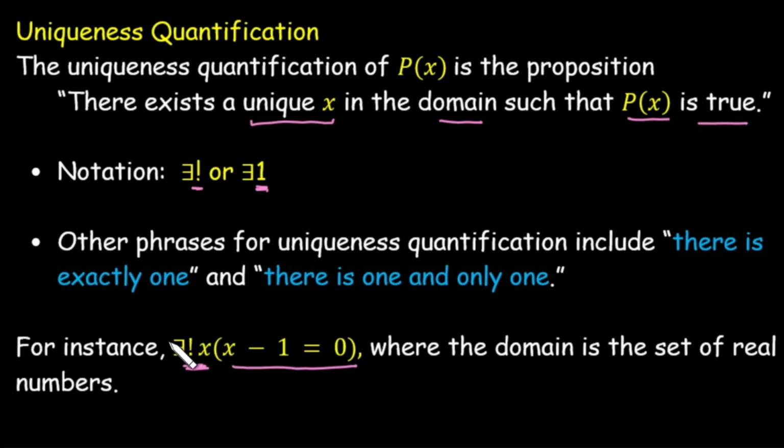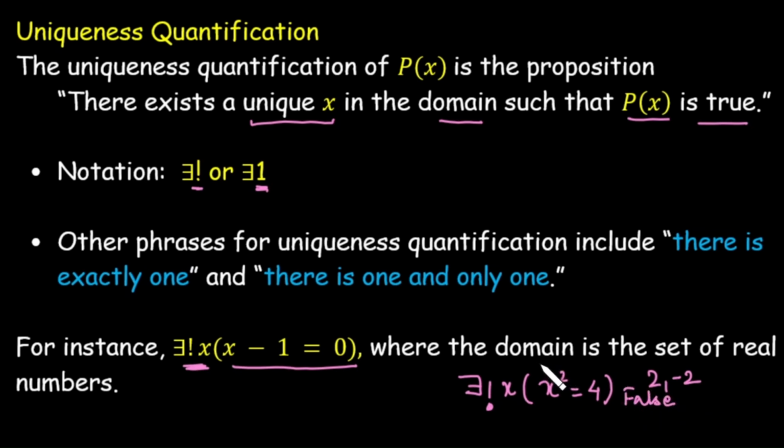So yes, only one x exists for which x minus 1 is equal to 0. And if I say there exists only one x such that x squared is equal to 4, this is incorrect because we get more than one x for which this is true, that is 2 and minus 2. So the statement is false.